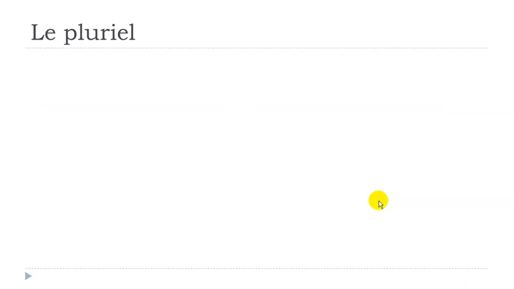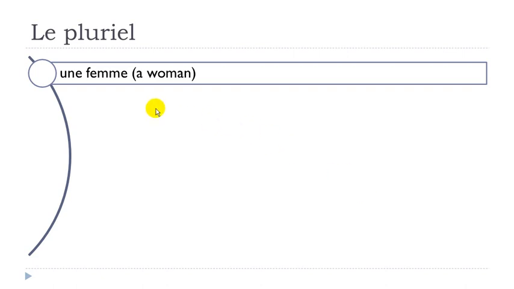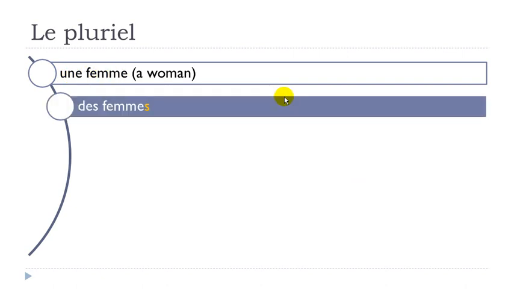Now, let's see a few examples. This one, une femme. If we think about the rule that we saw previously, une is changing and the article becomes des. Femme, you write it like it was in the singular form, and then you just add this s at the end, and as we said, you don't pronounce it, so you get des femmes. Une femme, singular, and then des femmes.